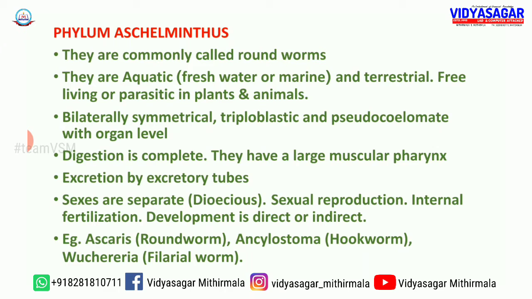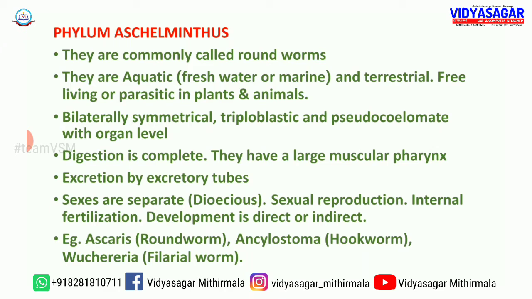both plants and animals. Third point, they are bilaterally symmetrical. That means body parts are distributed equally on either side of the longitudinal axis. They are triploblastic, meaning their body parts are derived from 3 germ layers. They are pseudocoelomates, meaning they have a false coelom. They have a cavity that looks like a coelom, but actually it is not a true coelom. Then they have an organ level of organization, meaning they have cells, tissues and organs, but they have no organ system.